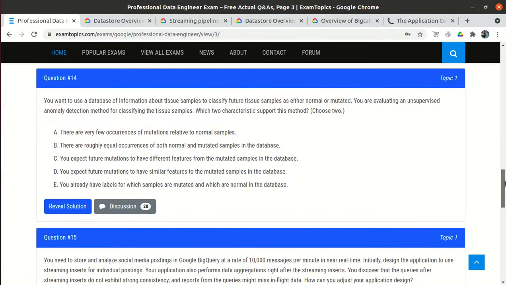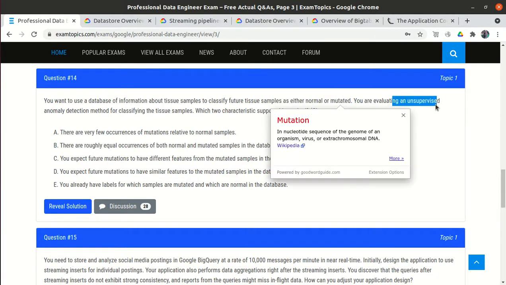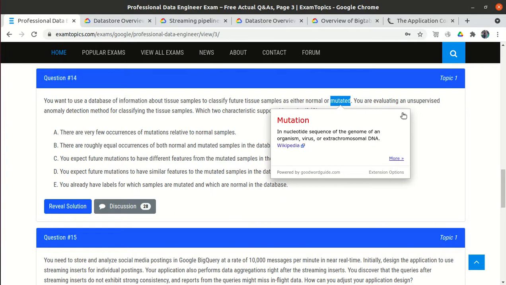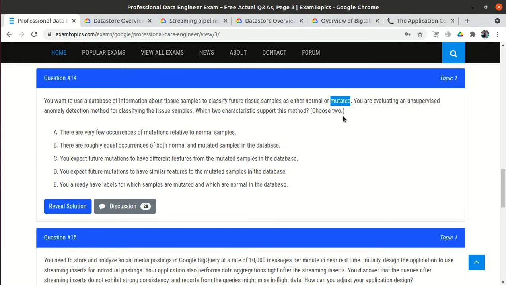Okay, let's go to the last two questions. Question number 14. You want to use a database of information about tissue samples to classify future samples. This is basically a machine learning question. They say we have some tissue samples and we want to predict whether a particular tissue is normal or mutated. So we have to use unsupervised anomaly detection. Anomaly detection means we collect some tissue samples and identify whether a sample is normal or mutated. Mutated means the sequence changes, whether it has a virus or not, you can say.